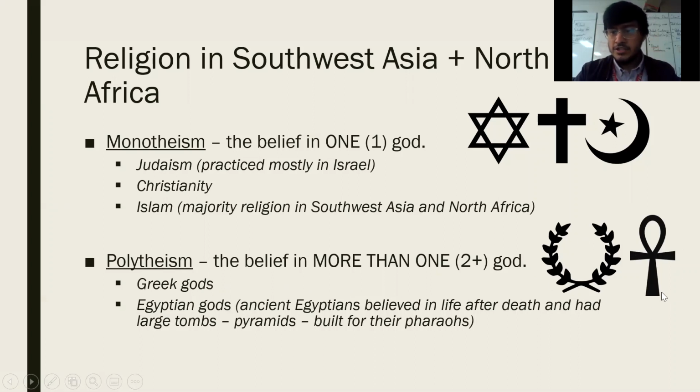The ancient Egyptian symbol here is the Ankh, which represents eternal life. Now, you also need to know that the ancient Egyptians did believe in life after death. They had these large tombs built, known as pyramids. They had these tombs built for their pharaohs.